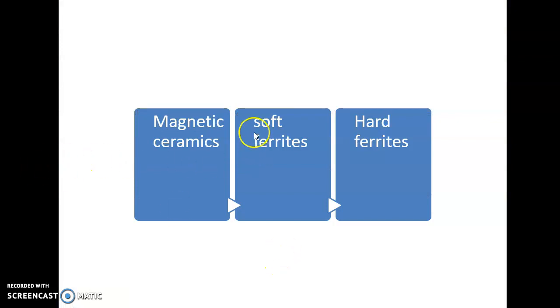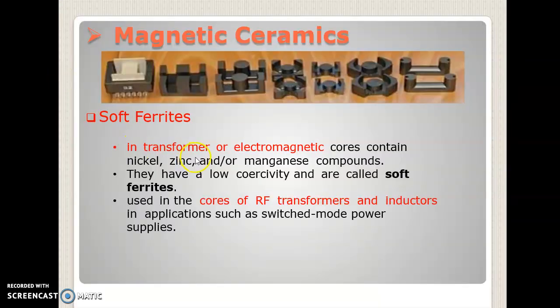Magnetic ceramics could be classified into soft ferrites and hard ferrites. Soft ferrites are used in transformers or electromagnetic cores, and contain nickel, zinc and manganese compounds. They have low coercivity and are called soft ferrites. They are used in the cores of RF transformers and inductors in applications such as switched mode power supplies.